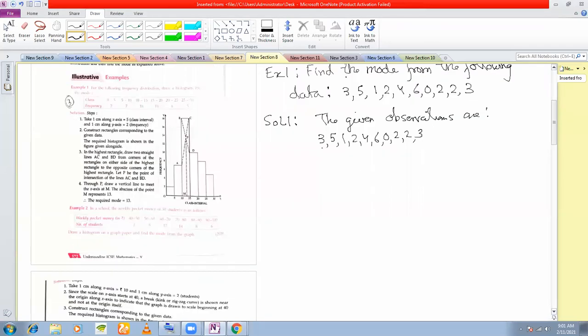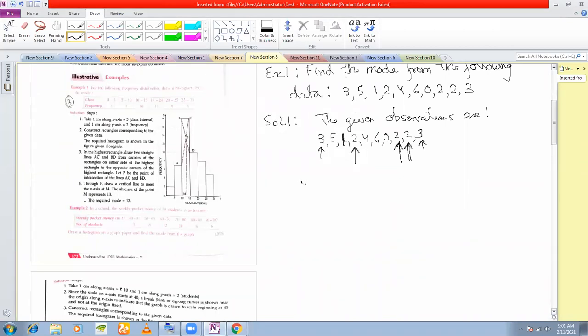Now what you see is that 3 occurs only twice, here and here. 5 occurs only once, right? 1 occurs only once. 2 occurs thrice, here, here, and here. 4 occurs only once. 6 occurs only once, right? 0 occurs only once. So which one occurs the most? You see that 2 occurs thrice. 2 occurs the most, thrice.